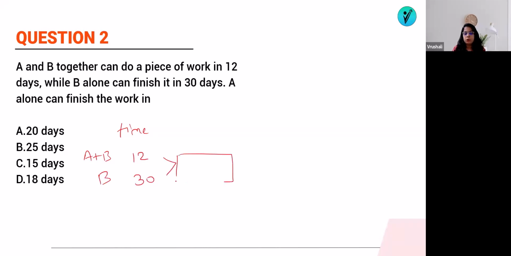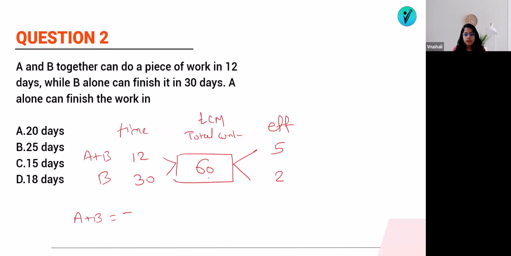So what will be the total work? Total work is the LCM of all of them. So what is the LCM of 12 and 30? LCM is 60. So what will be the efficiency? Efficiency is 60 by 12, that means 5. 60 by 30 means 2, which means efficiency of A plus B is equal to 5 and efficiency of B alone is 2. So what will be the efficiency of A?